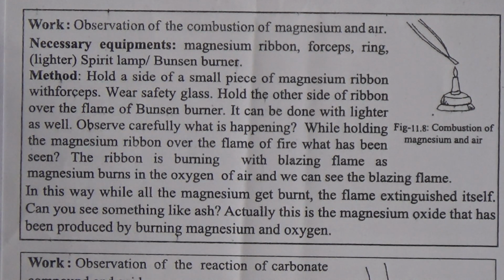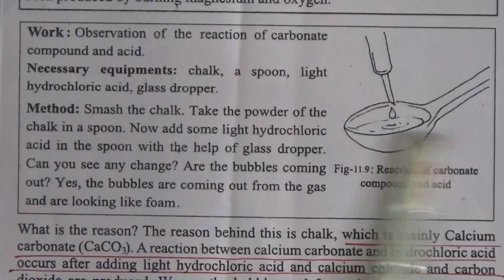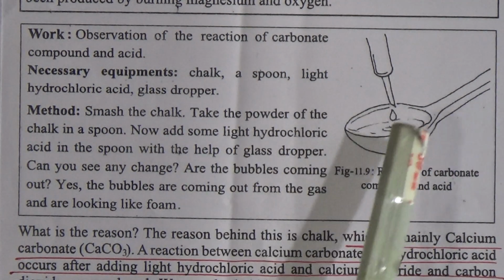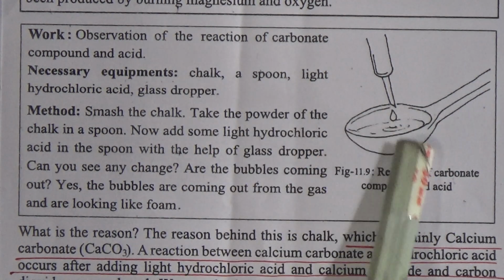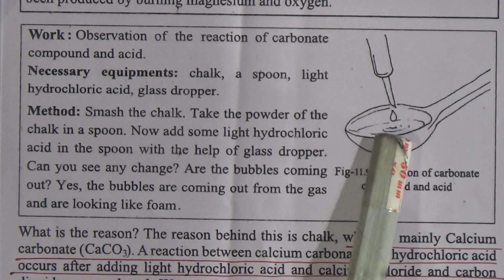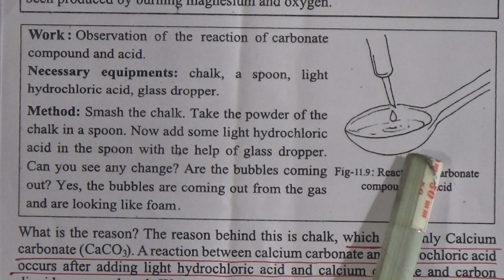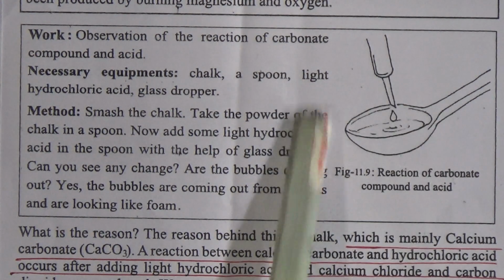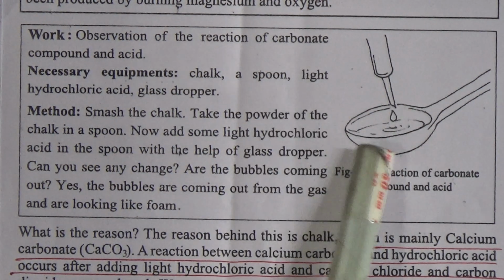And the other experiment is the observation of the reaction of a carbonate compound and acid. My dear students, for doing this experiment, we need chalk, that is calcium carbonate, a spoon, liquid hydrochloric acid and a glass dropper. For the experiment method, first of all we have to take some powder of the chalk into a spoon, and now we have to add some liquid hydrochloric acid in the spoon with a glass dropper. And then we can see the bubbles coming out,